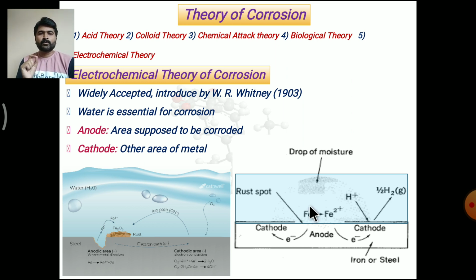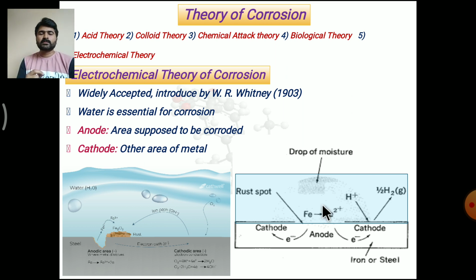Whatever area of the metal is supposed to be corroded, wherever there are cracks or a rough portion on the metal, that portion is considered an anode, and the remaining non-corroded part of the metal is considered the cathode. Due to the formation of these two different potentials, galvanic cells form, reactions proceed, and corrosion starts.